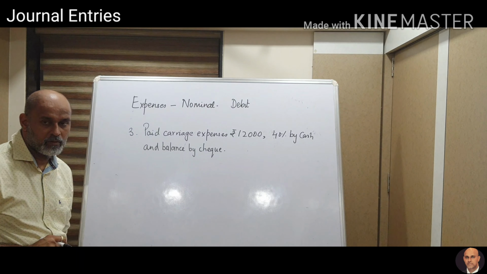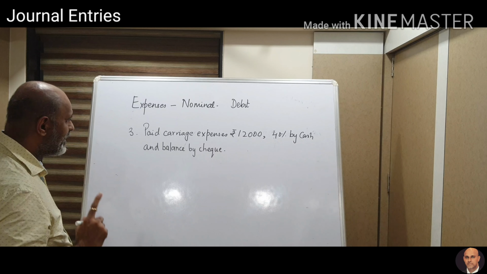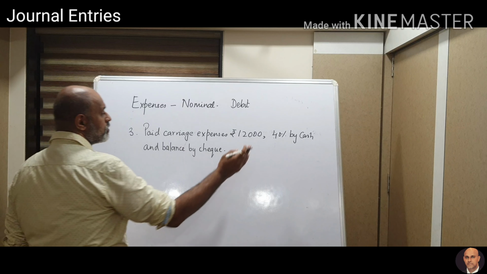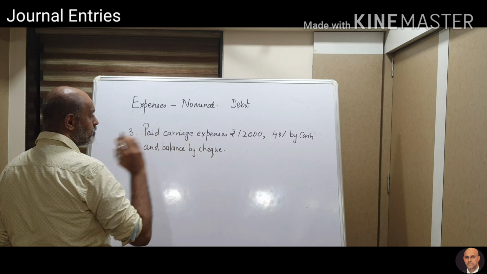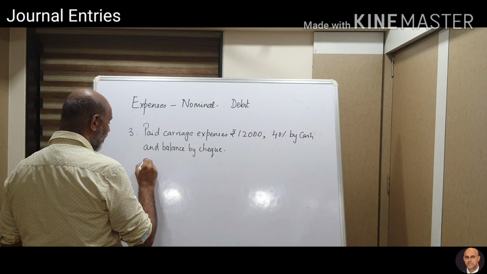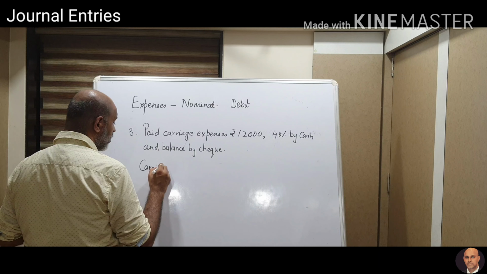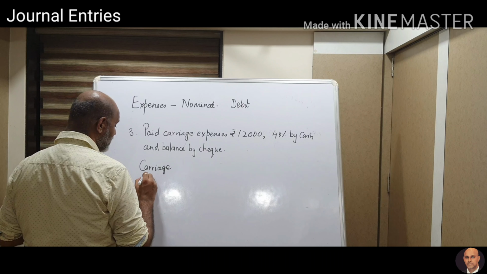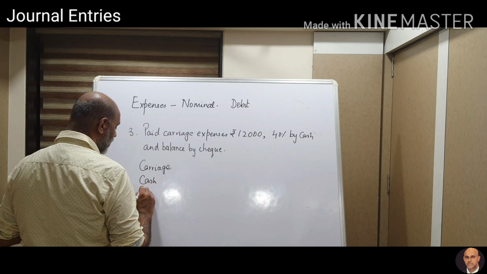Now, what are the accounts involved? One is carriage, another is cash, and the other one is bank.